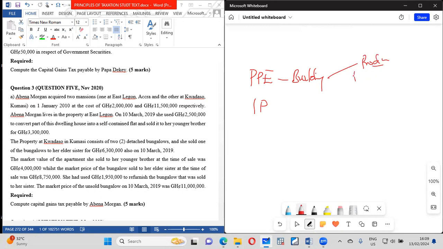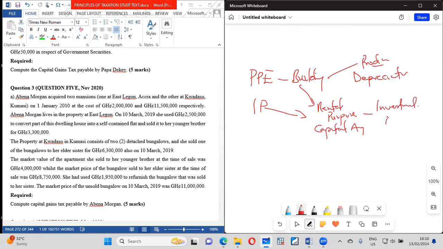In that case, it is a depreciable asset. You can have the same building, but you're using it for rental purposes or you are keeping it for capital appreciation. That one becomes an IP, an investment asset. So that is the difference.